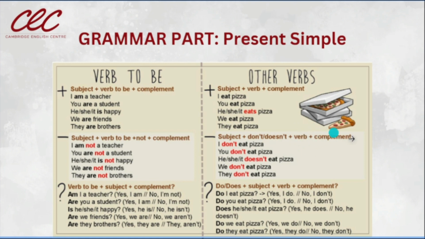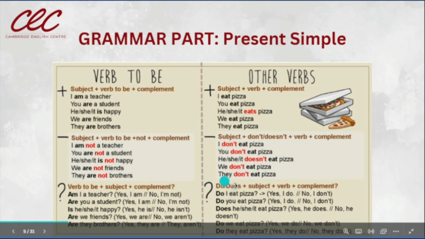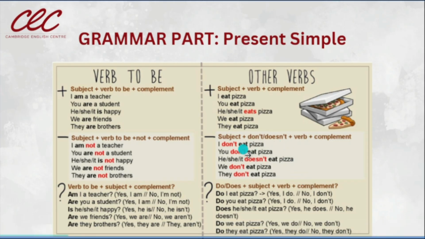Then we need the verb and the rest of the sentence. You don't eat pizza. He, she, it doesn't eat pizza. We don't eat pizza. They don't eat pizza. We always need the auxiliary verb in the negative sentences, okay? We always need to use them. Don't or doesn't. Don't for the subjects I, you, we, and they. Doesn't for the subjects he, she, and it.